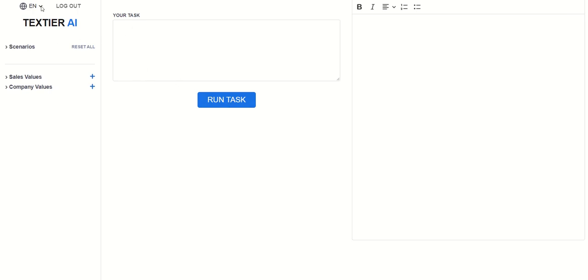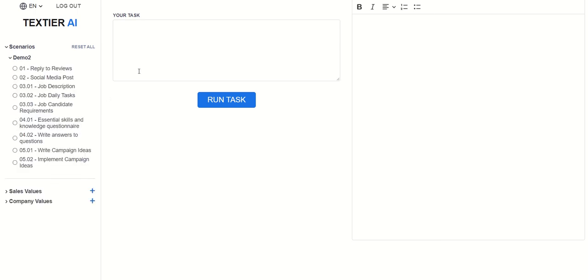You have the option of using Textier in 3 different languages: English, Estonian, and Russian. In this demo, we will use Textier in English, and we have prepared these different scenarios for this demonstration. So as first task, we will look at how to reply to reviews.